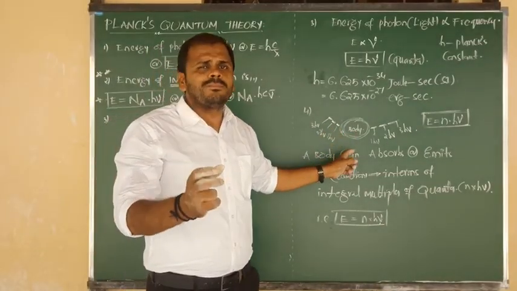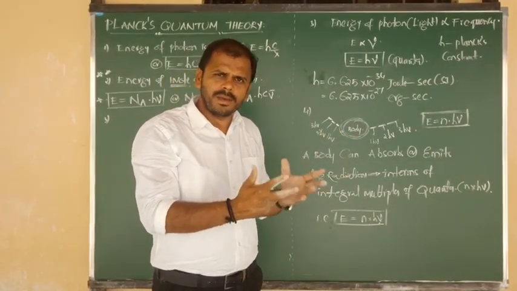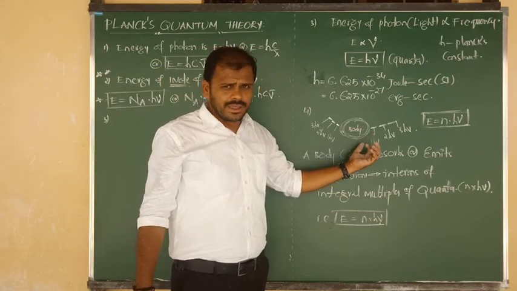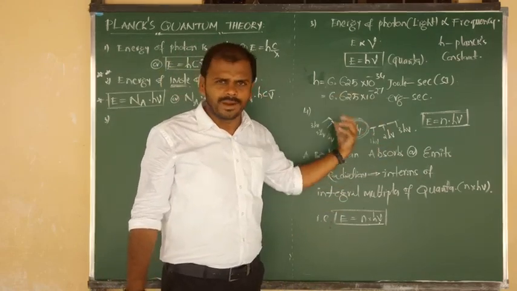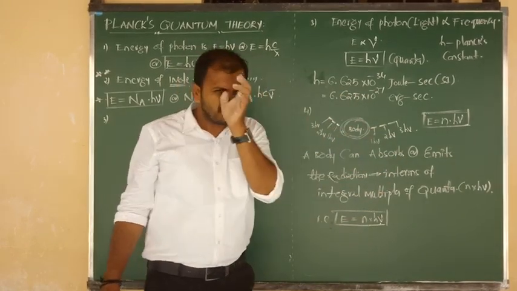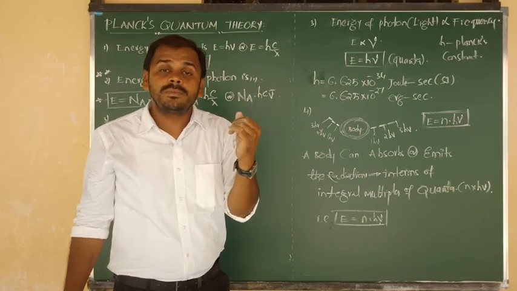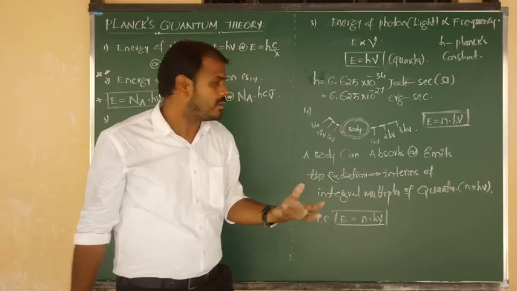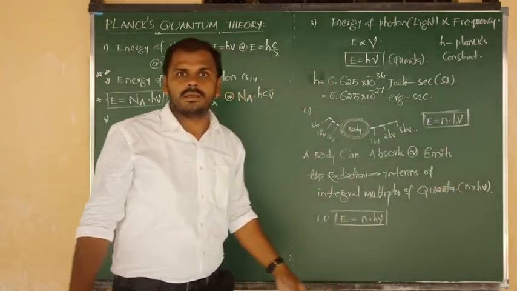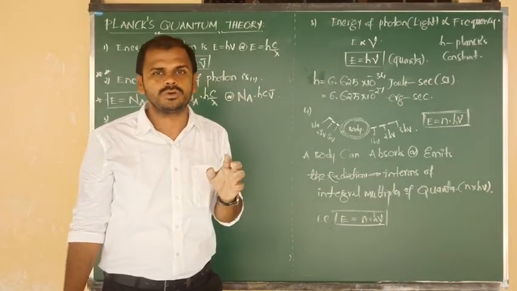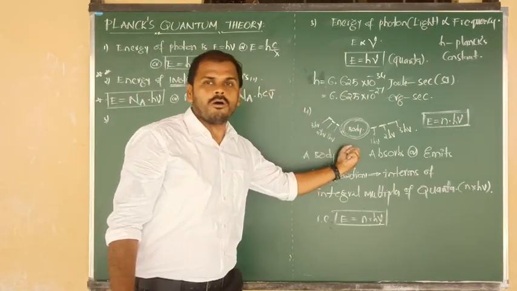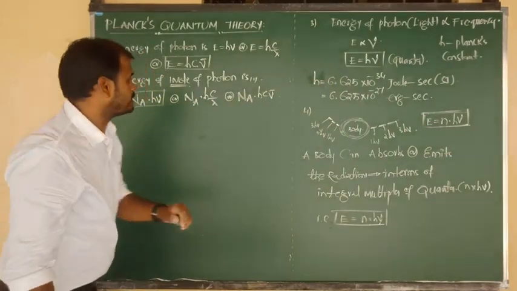Suppose it is a particular body or object, maybe a bulb, a hot filament, or an electric stove, no problem. Listen carefully. From the respective black body or hot element, sometimes they are going to ask you to find the number of absorbed quanta, or the number of emitted quanta in 1 second. Like that they are going to ask you.